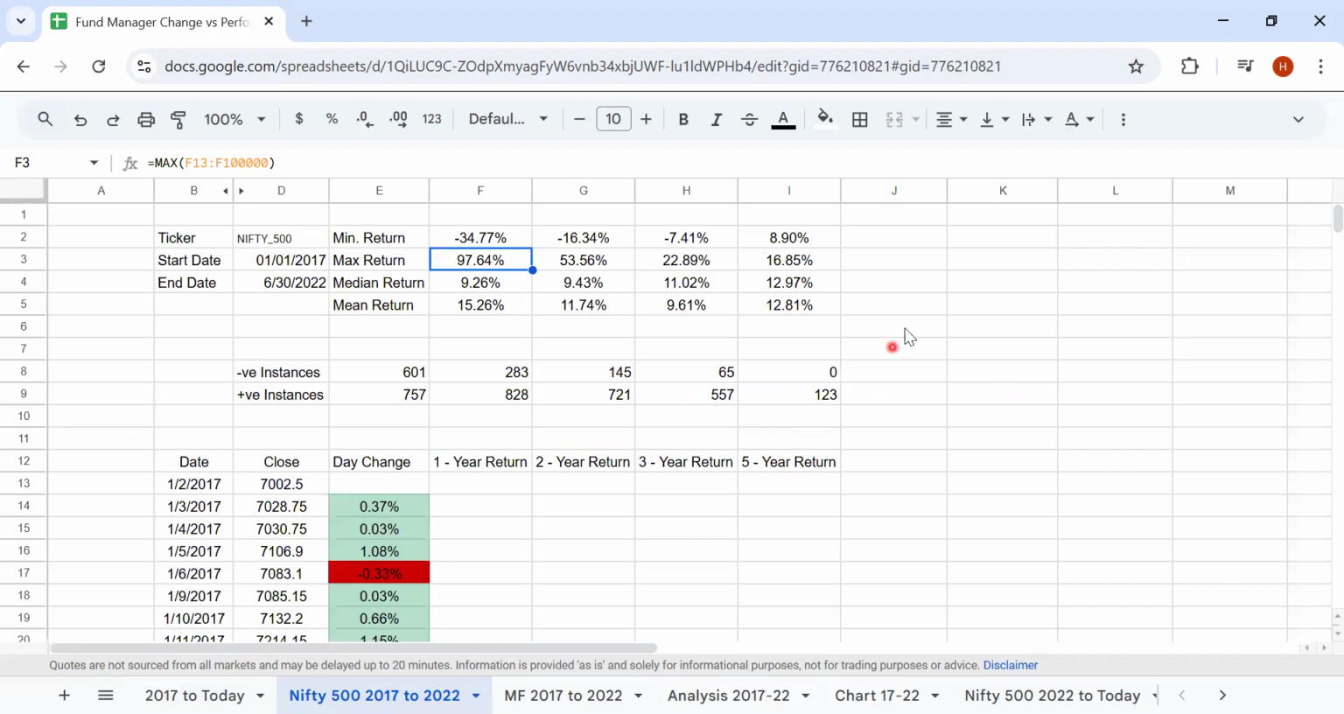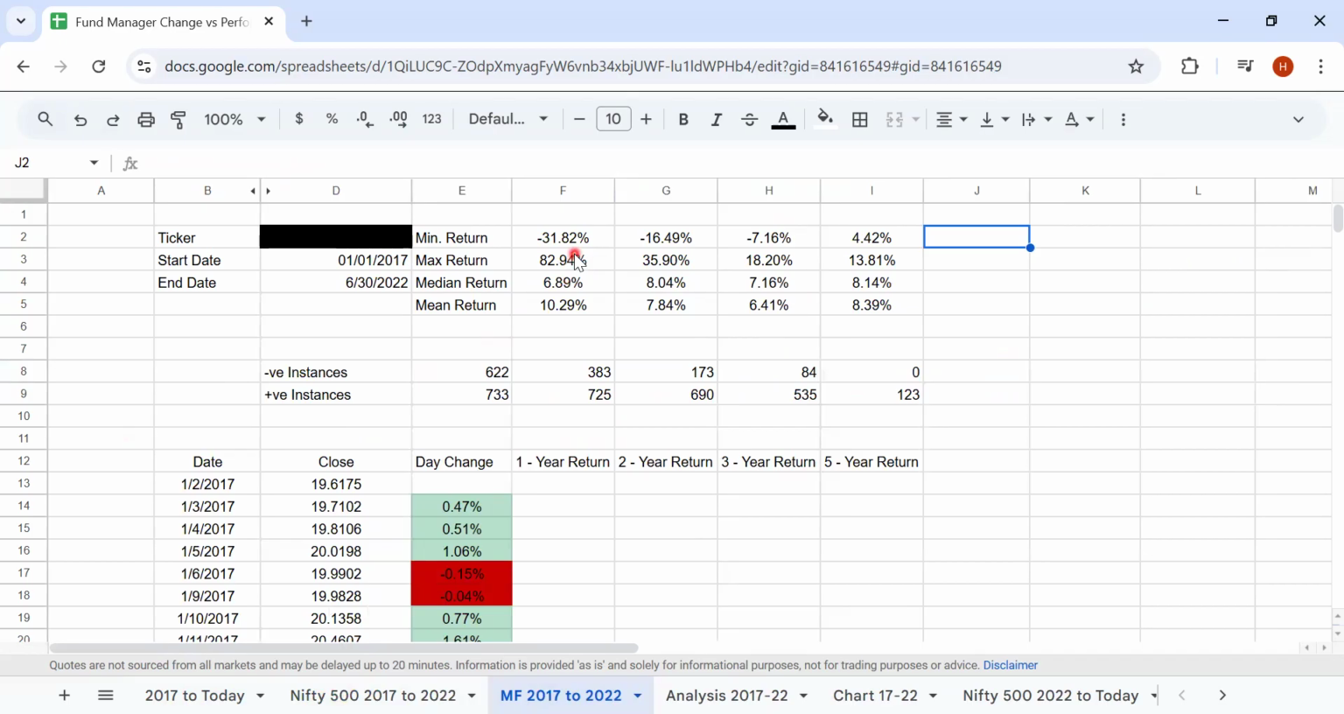We have calculated the rolling returns over a 1 year, 2 years, 3 years, and 5 years basis. So these are the minimum returns. We have calculated the maximum, median, and the mean returns. And here we have the negative instances and the positive instances over the period of time. We have done the same thing for this particular mutual fund: the minimum, maximum, median, and mean returns across the rolling returns for 1, 2, 3, and 5 years, and the negative and positive instances.